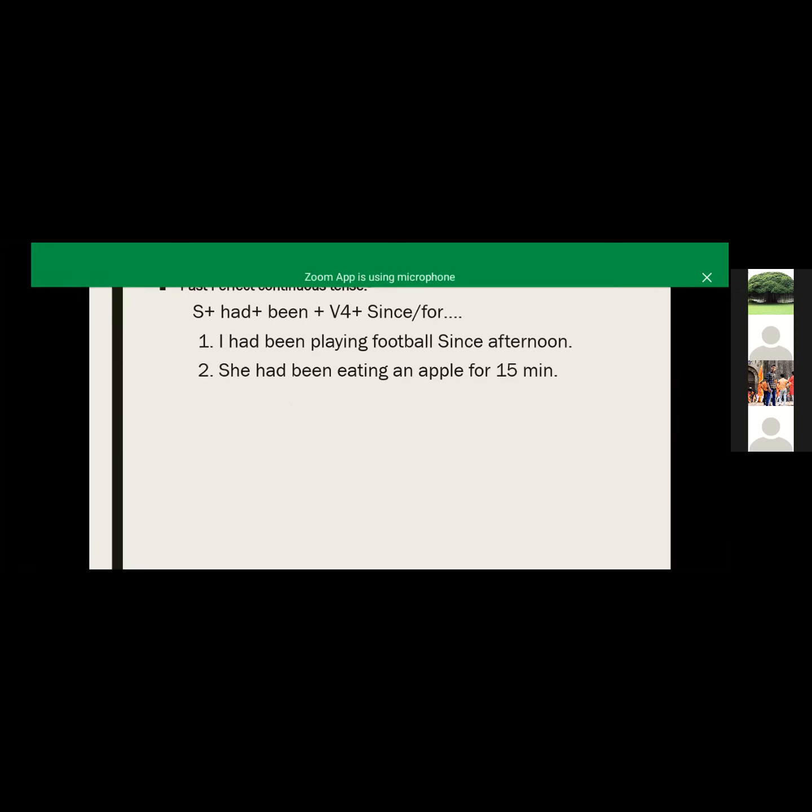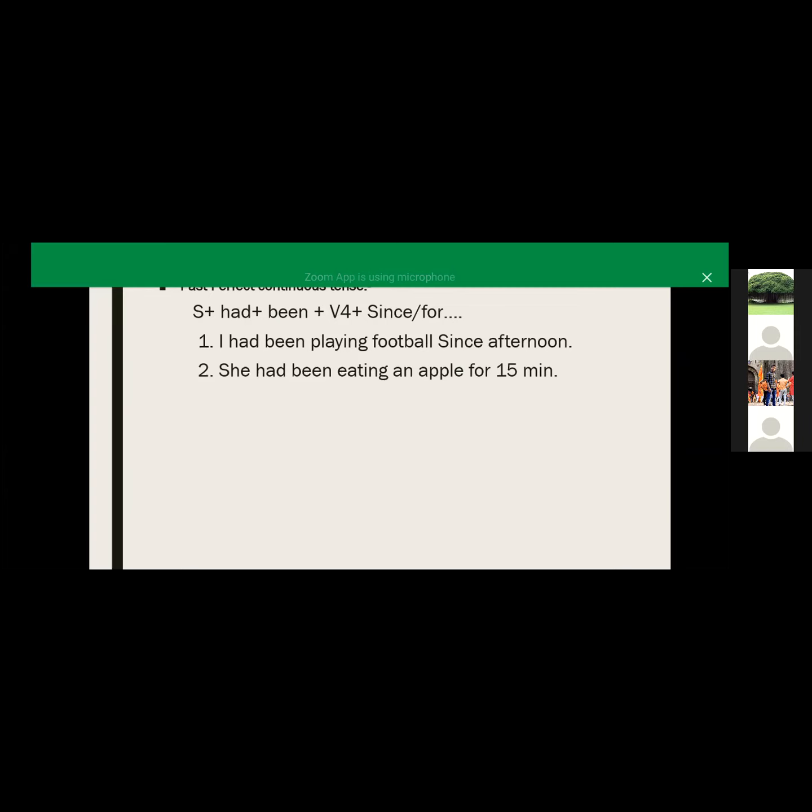So here is our past perfect continuous tense. Our sentence form is subject plus had plus been plus verb-ing form plus since or for. Then our sentence is: I had been playing football since afternoon. I already told you about the difference in use between since and for.